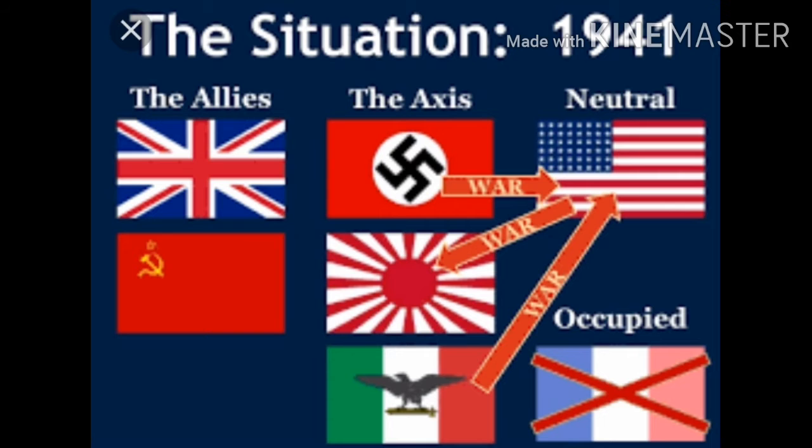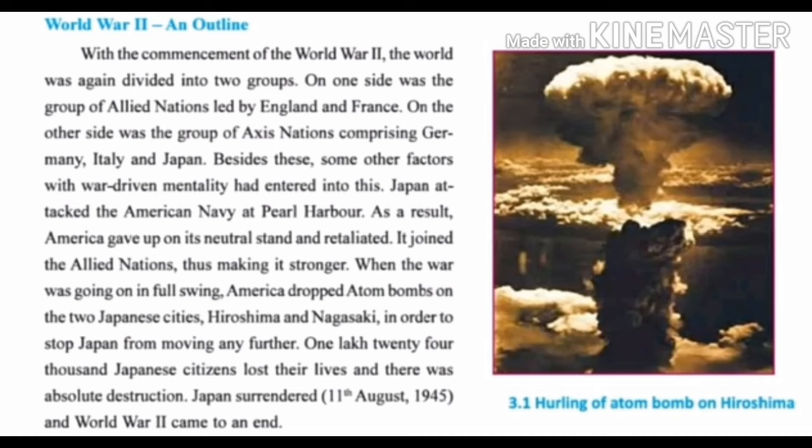It was neutral, neither with the Axis nations nor with the Allied nations. But after this attack by Japan, it gave up the neutral stand and attacked back. And which group did it join? It joined the Allied nations. As America joined the Allied nations, they became even stronger.